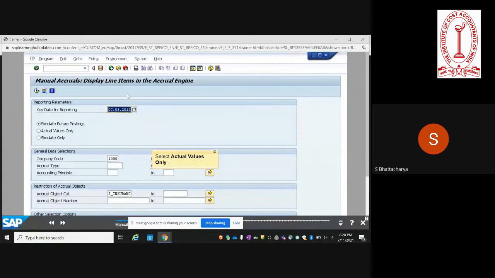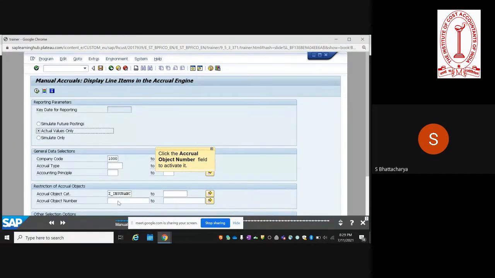When you want to display the line items in the accrual engine, the actual posted values, you have to mention which date. Assuming it's the current date, you can mention any other date, the date on which you want to see the line items that have been posted. You have the option of simulating the future postings, so you see the future postings, or you can display the actual posted values.